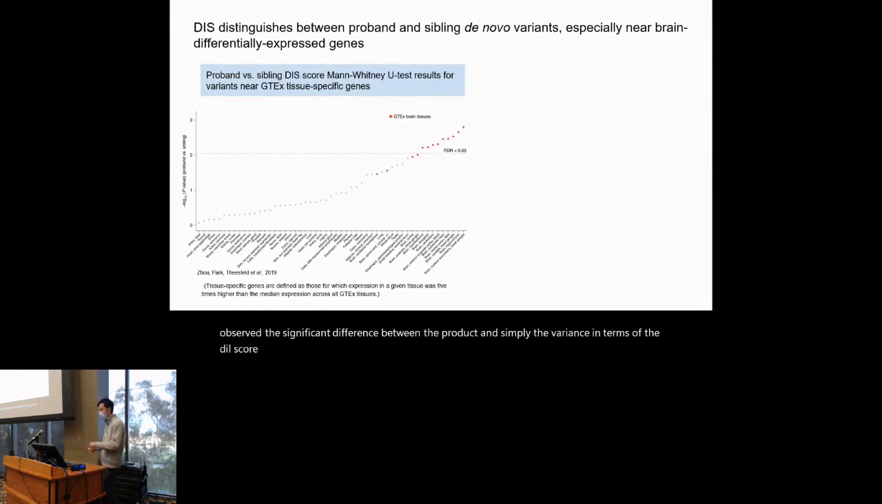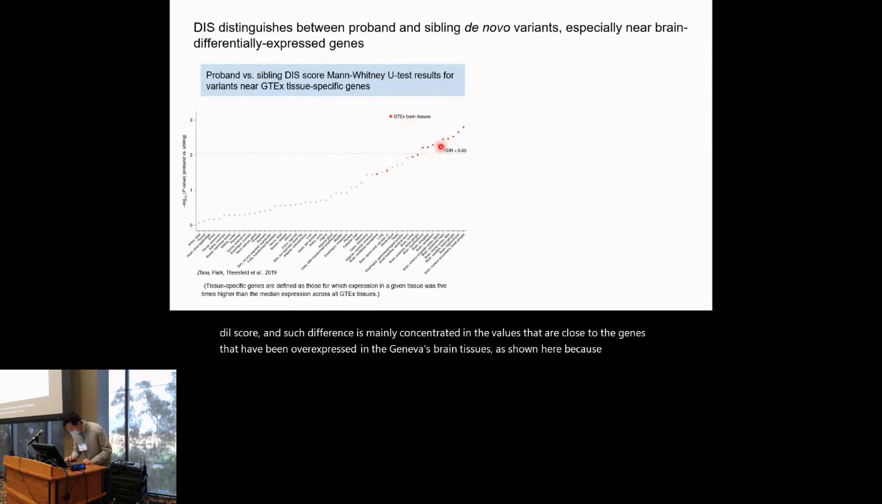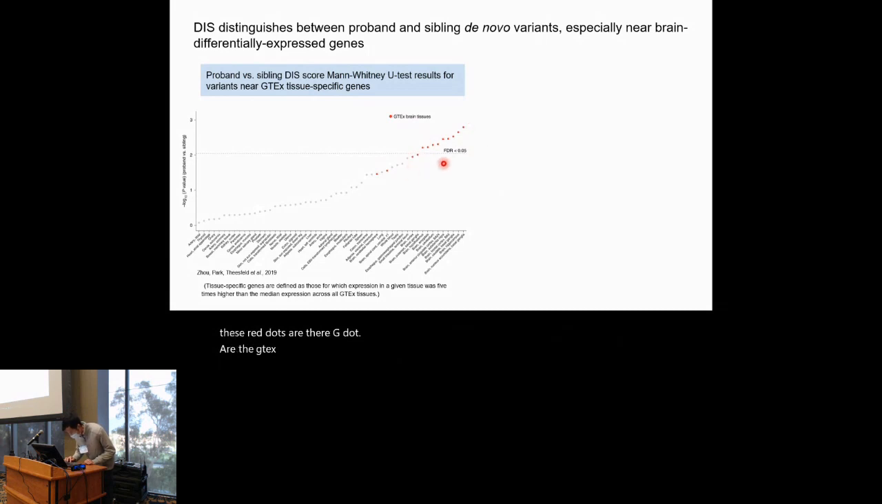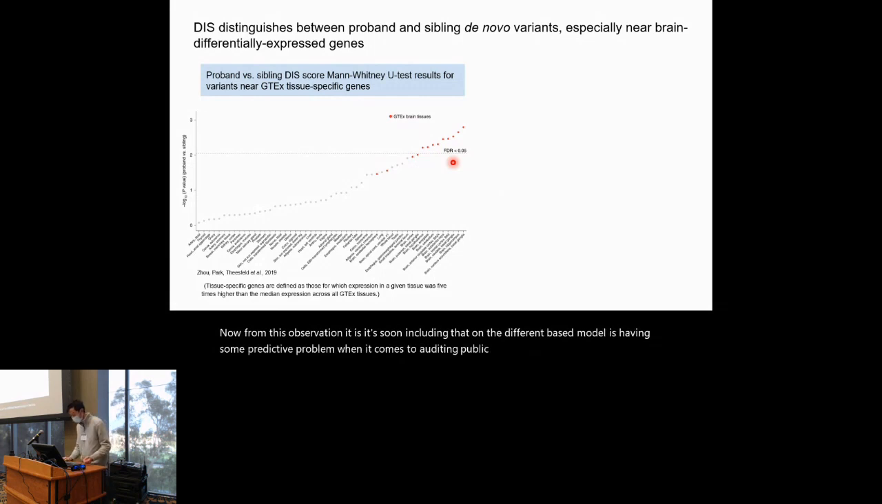Such difference is mainly concentrated in the variants that are close to the genes that are overexpressed in the GTEx brain tissues, as shown here. You can see that all these red dots are the variants near genes overexpressed in the GTEx brain tissues. From this observation, it's seemingly clear that the deep learning-based model has some predictive power when it comes to autism pathogenicity of the de novo variants.